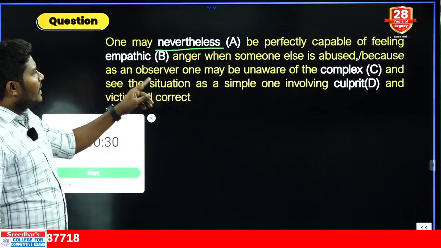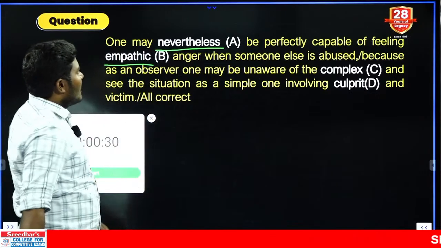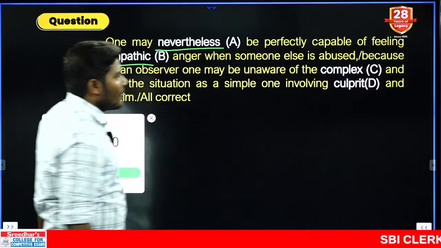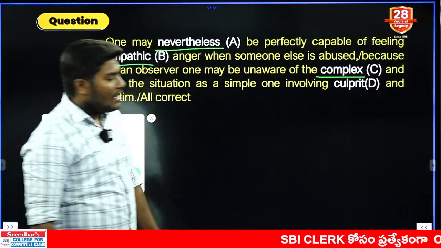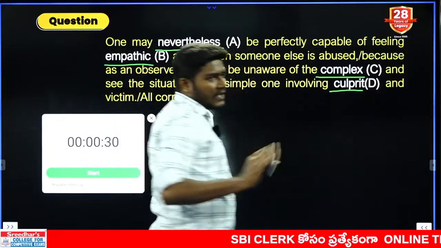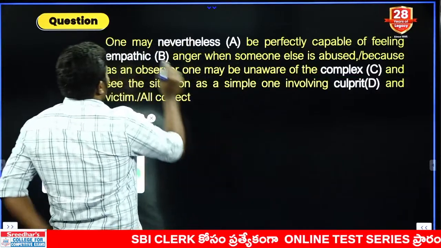Nevertheless, N-E-V-E-R-T-H-E-L-E-S-S, spelling is fine. Next word is what here? Empathetic, spelling is also fine. Next word is what here? Complex, spelling is fine so far. Next one is what? Culprit, spelling is fine. When all the spellings are correct, we need to check the context. Let us check for the context.